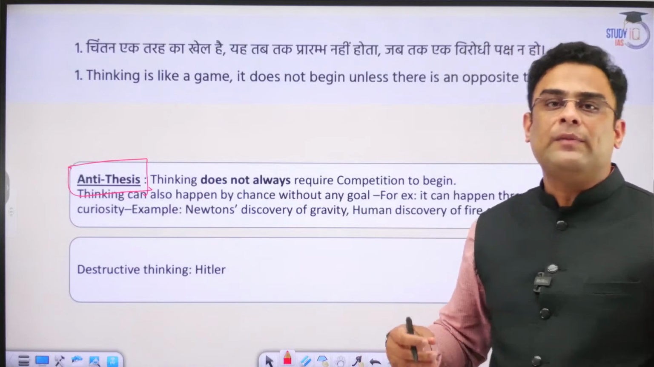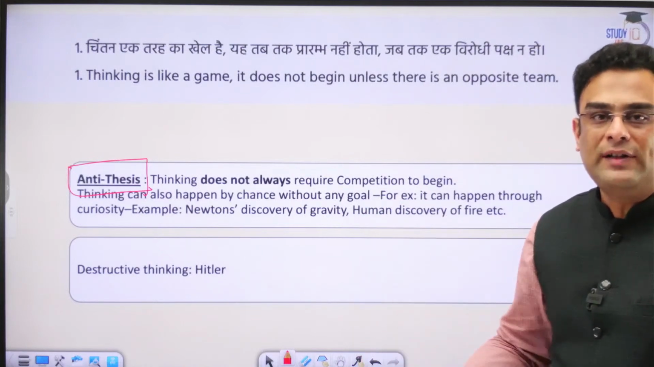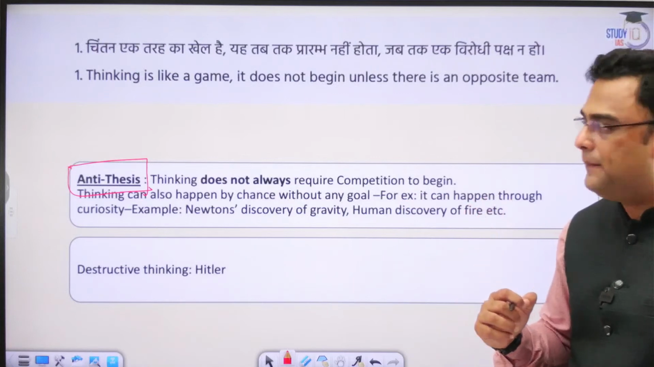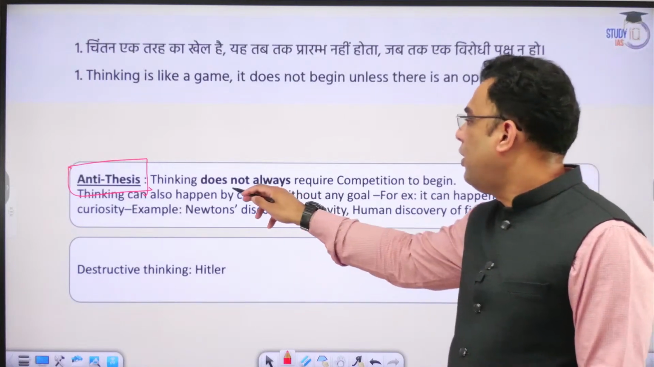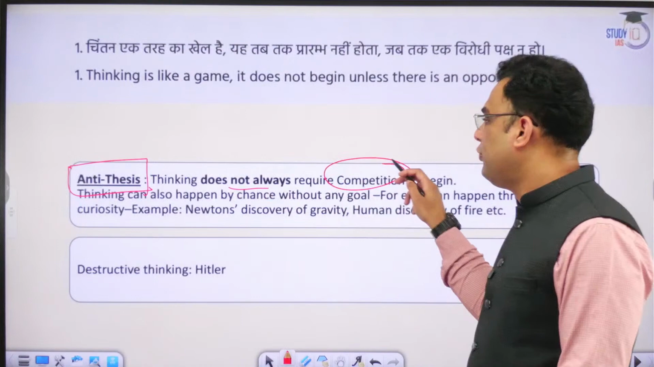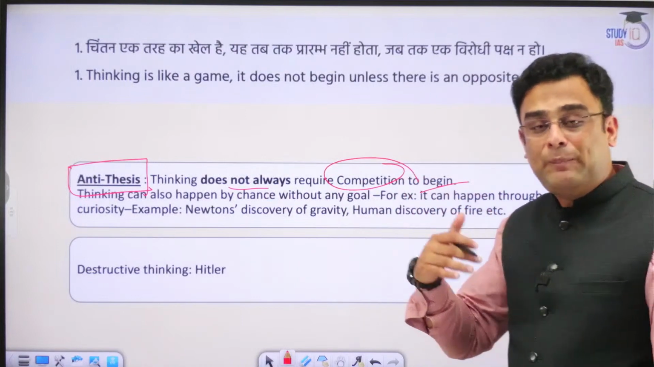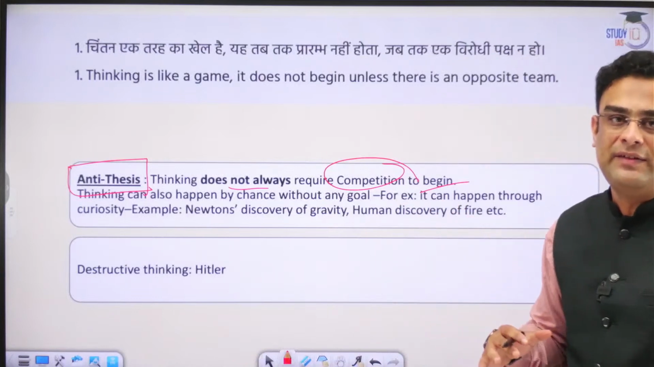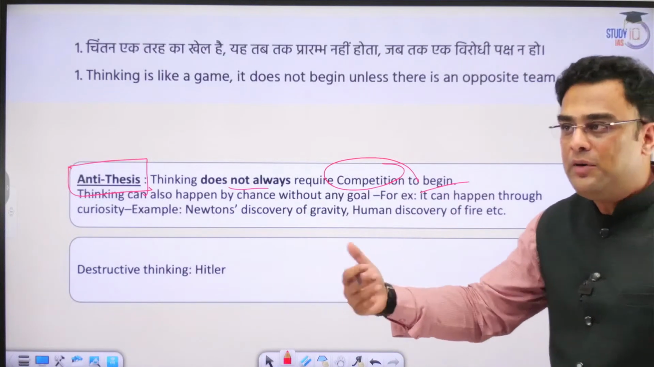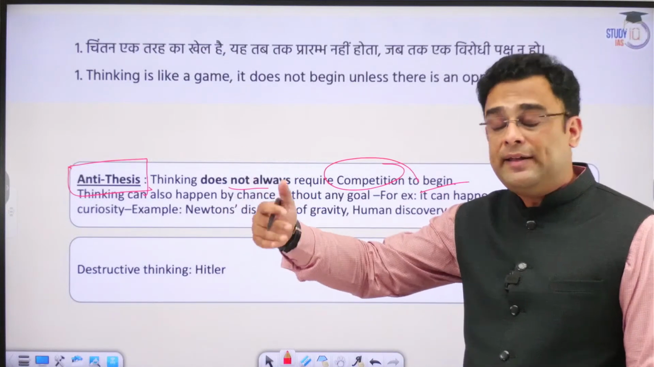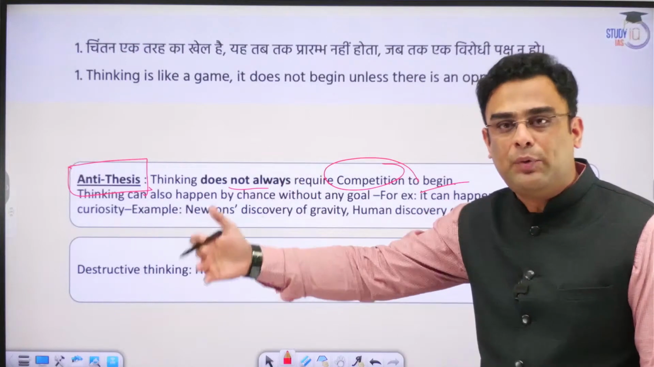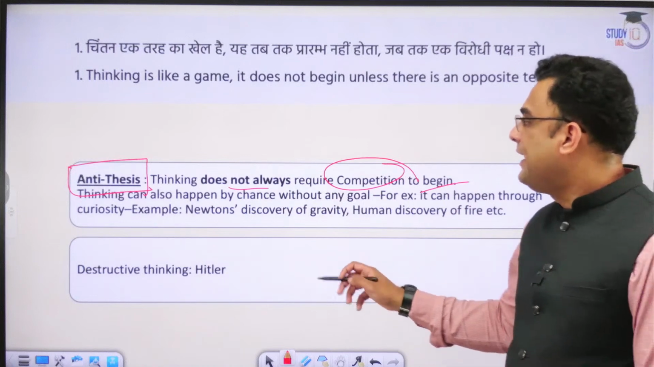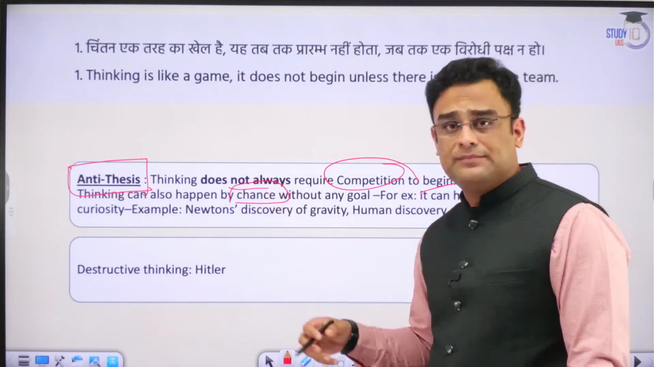There is always some kind of nuance or counter side to the opinion that we might take in the essay. Thinking does not always require competition to begin with. While it might be the case most of the time, there will be some instances where there might not be any imminent challenge or imminent problem, yet it might get people to think. Thinking can happen by chance also.